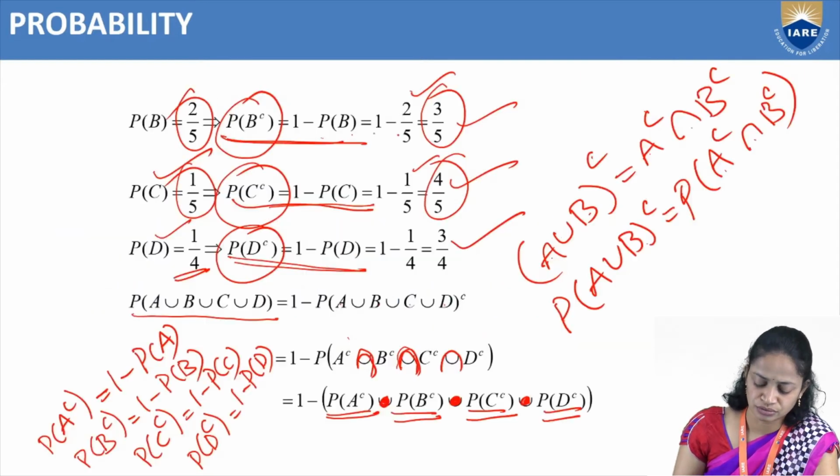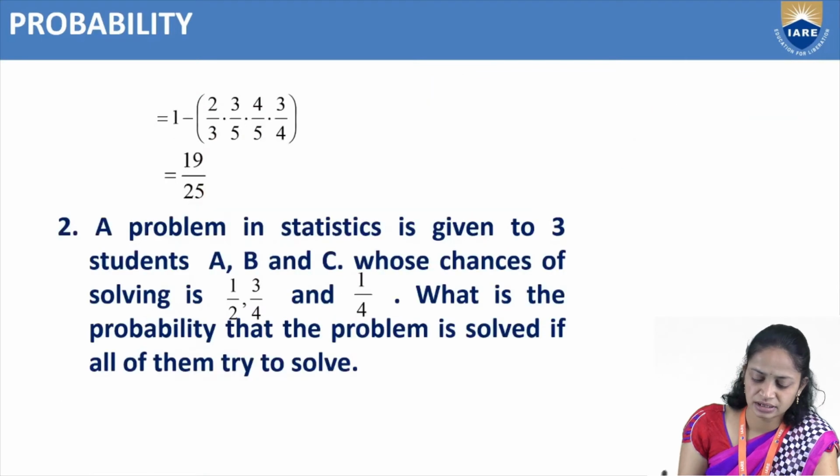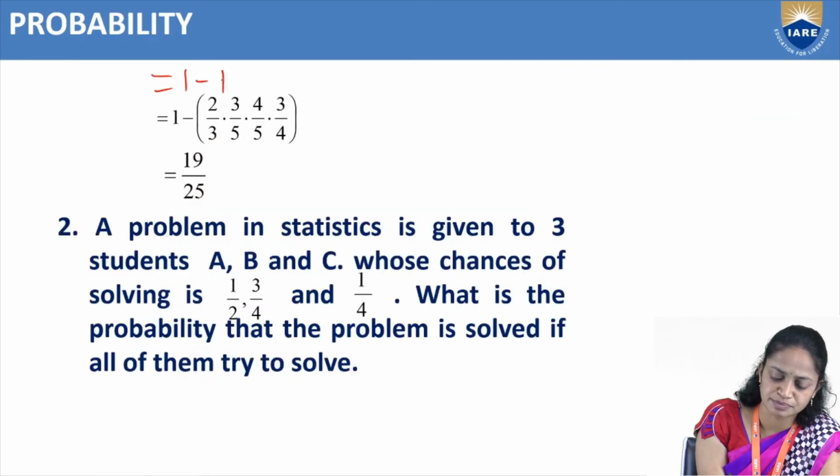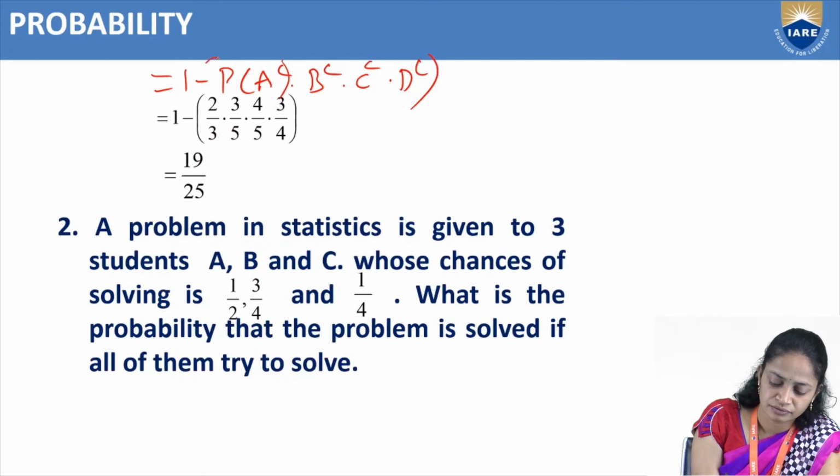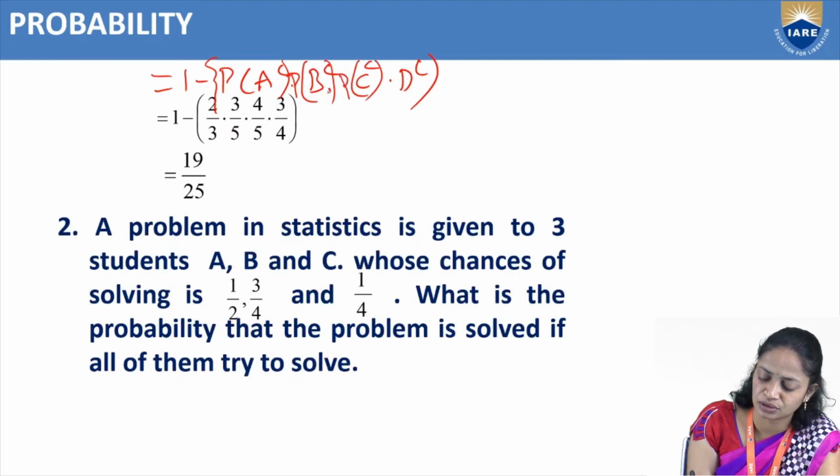Okay. So what is the formula here? That is equal to 1 minus probability of A complement into probability of B complement into probability of C complement into probability of D complement.